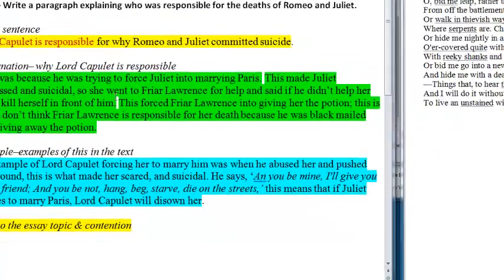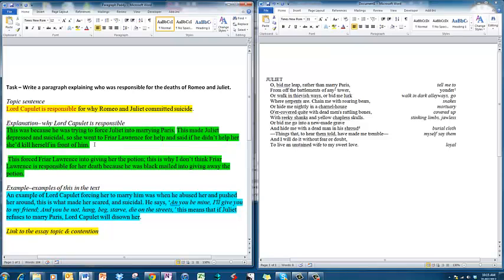Here we could put in an example. So we could make this a bit blue, and we could put the example from the text in here, and we could say, if I go over here, "or bid me go into a new made grave." So I could try and weave that into this part of the text.